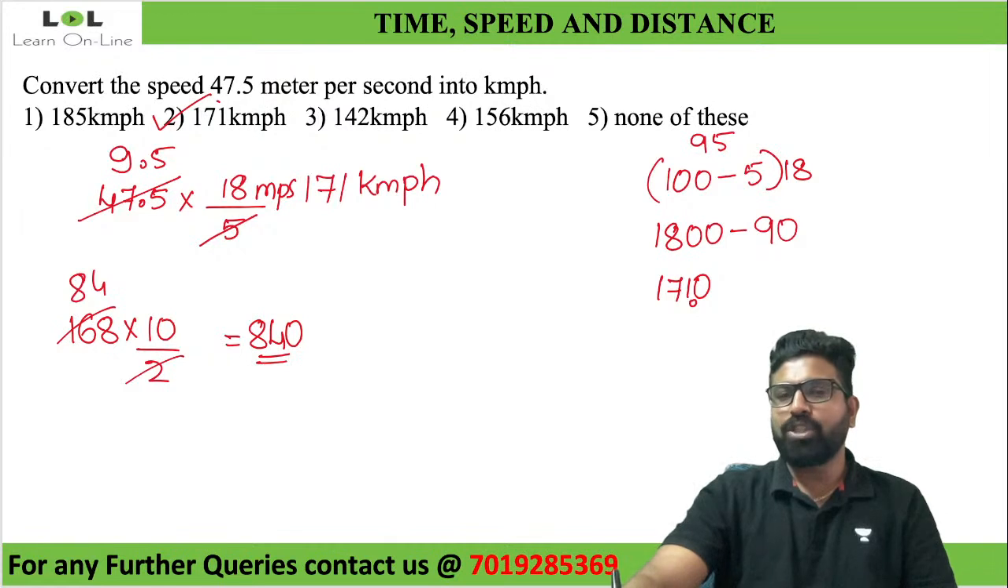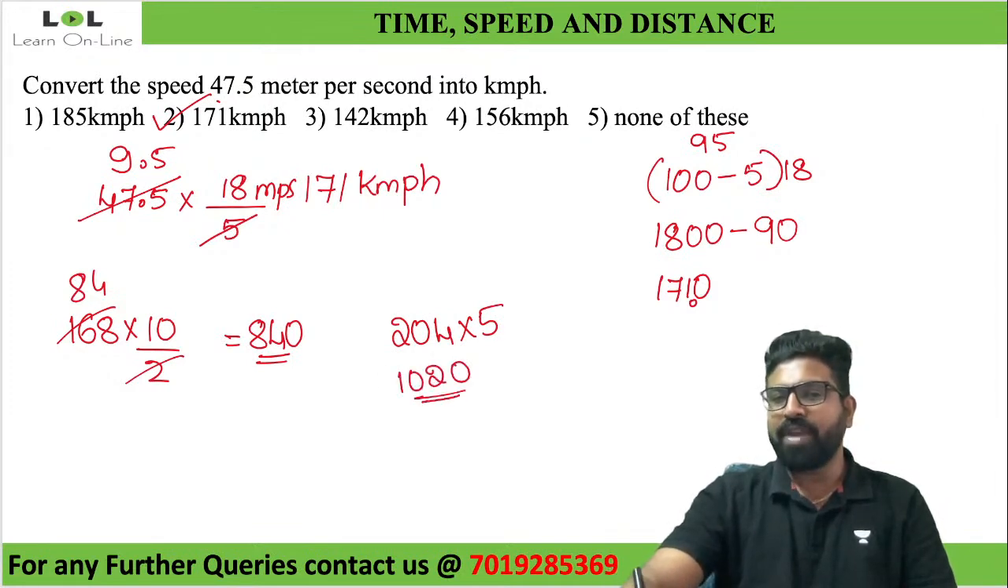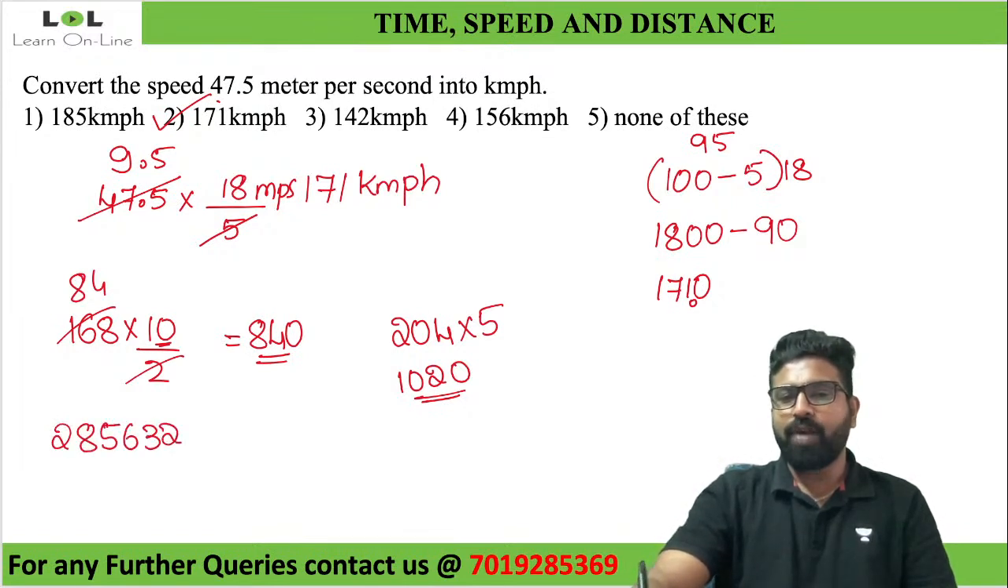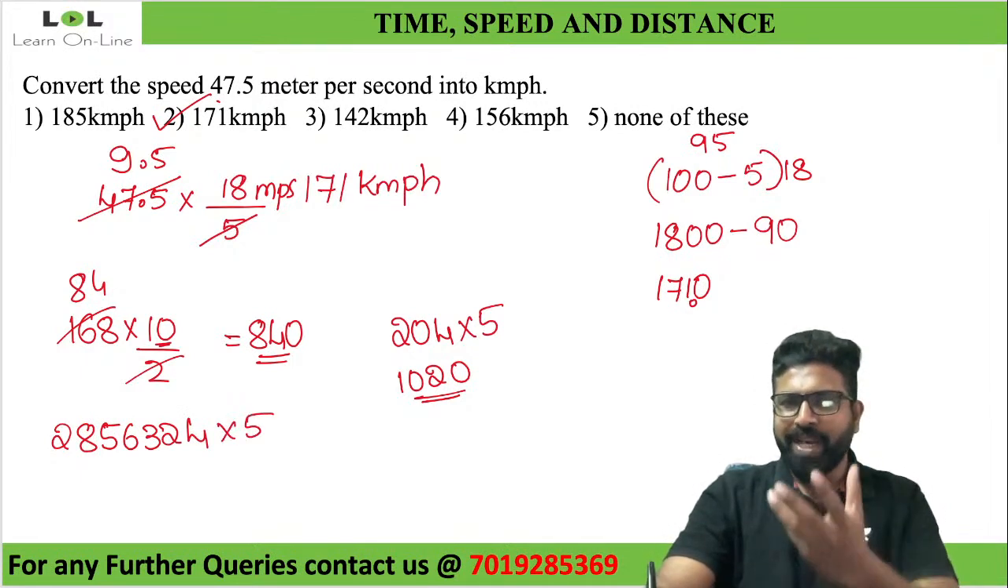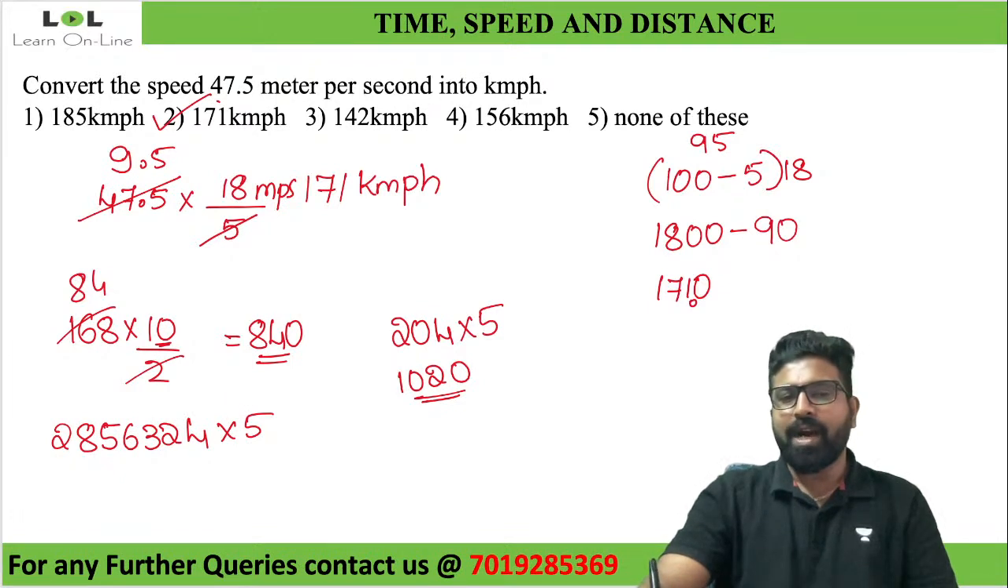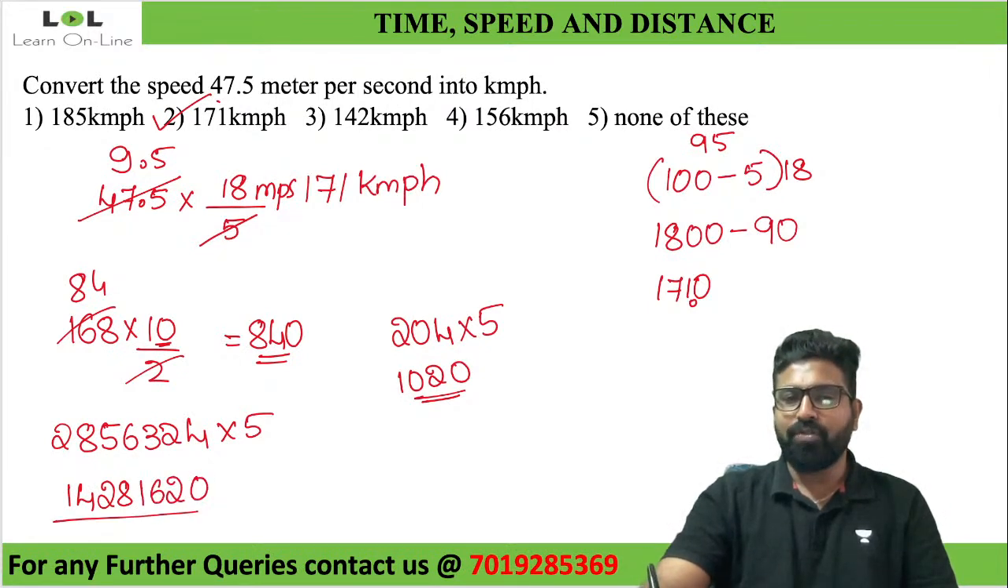Same way, if I ask you what will be 204 into 5, what will be your answer? I'll tell you that 204 half is 102 and one more zero because you'll be having into 10 over here. Not just these small numbers. What if I ask you what is 2856324 into 5? What will be your answer? It is very simple. Half of it: 28 half is 14, 56 half is 28, 32 half is 16, half of 4 is 2, and 1 zero. This will be your final answer.